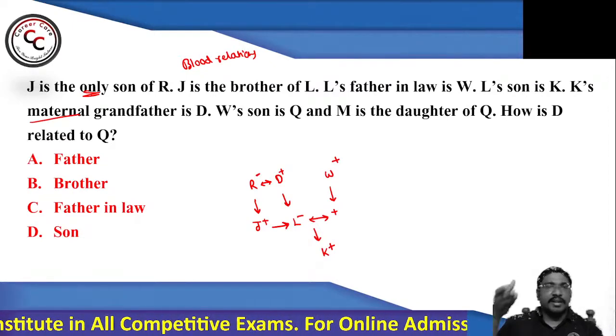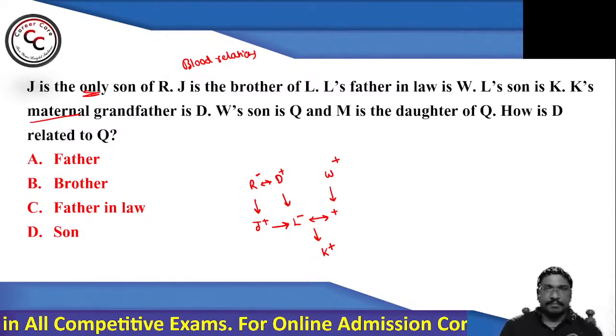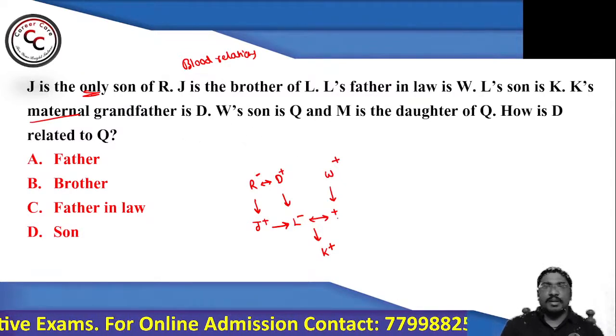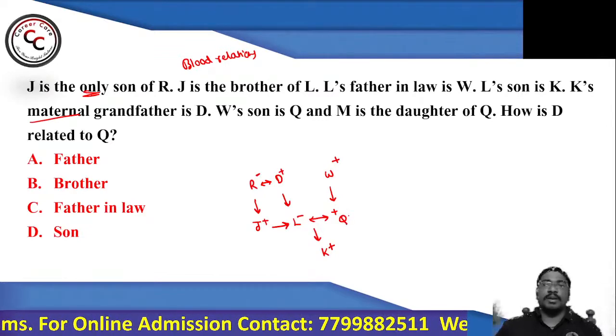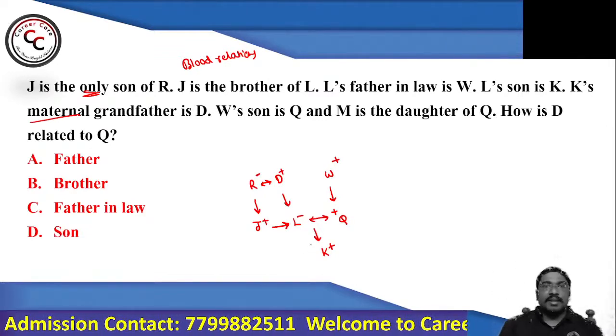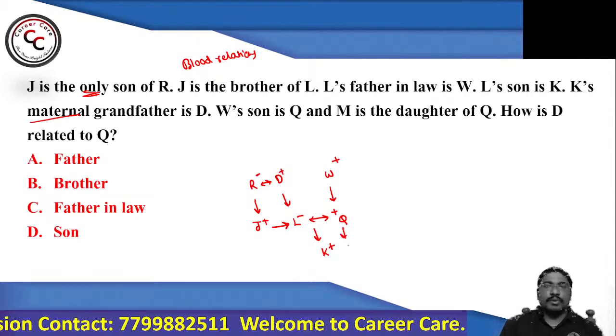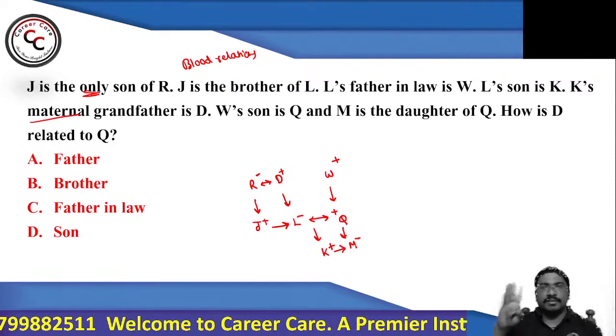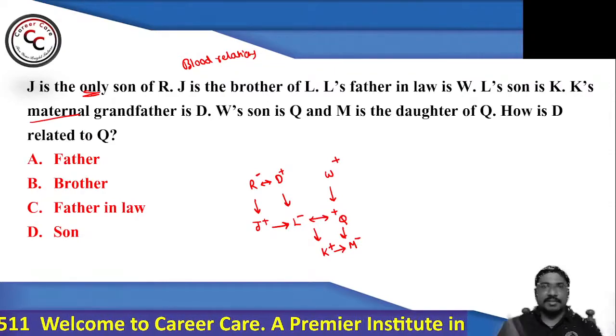So D's gender is male, implies R's gender is female. Simple. Then W's son is Q, provided Q will be husband of L. Simple. Then M is daughter of Q, provided M and K are siblings, brother and sister.